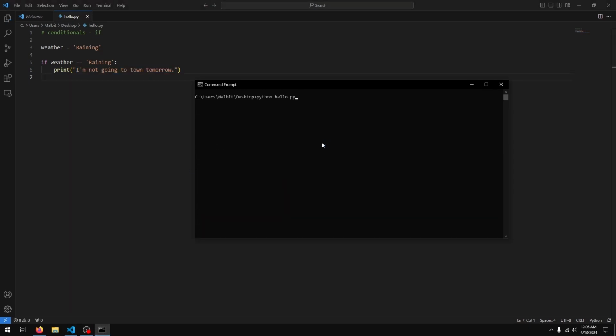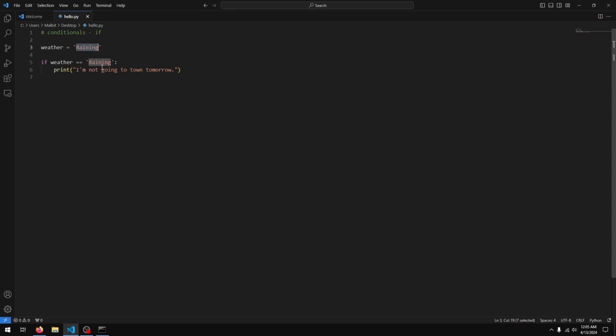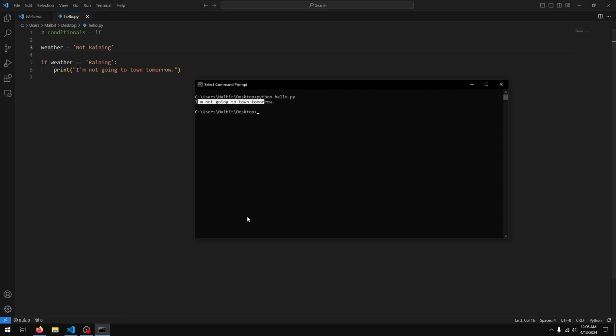I'll just clear my console. Okay, and we get I'm not going to town tomorrow. Why? Because you can see weather is raining. Let's change this to not raining, and if I run the code now, you see we get nothing.